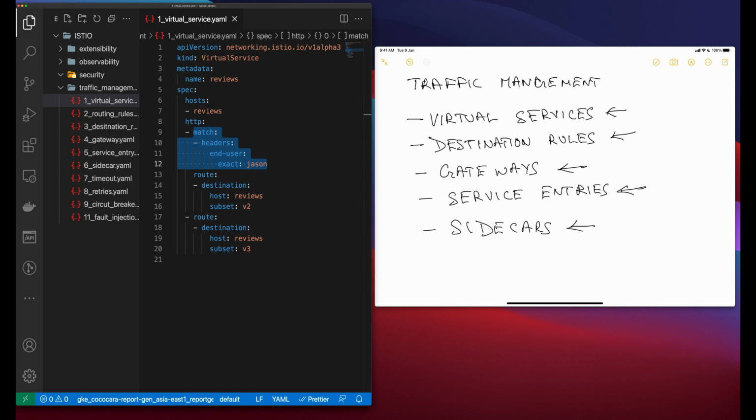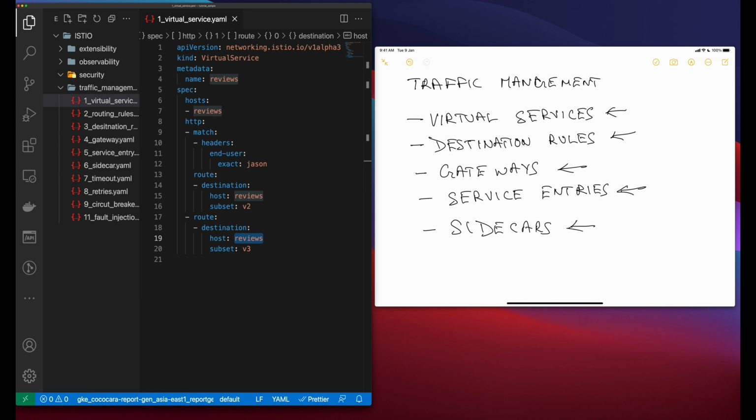Now the destination part. The route section's destination field specifies the actual destination for traffic that matches this condition. So unlike the virtual service host, the destination host must be a real destination that exists in Istio's service registry, or Envoy won't know where to send traffic to. So this has to be a service inside your service mesh.